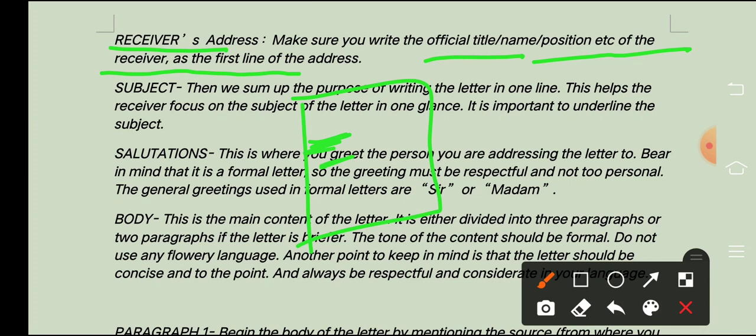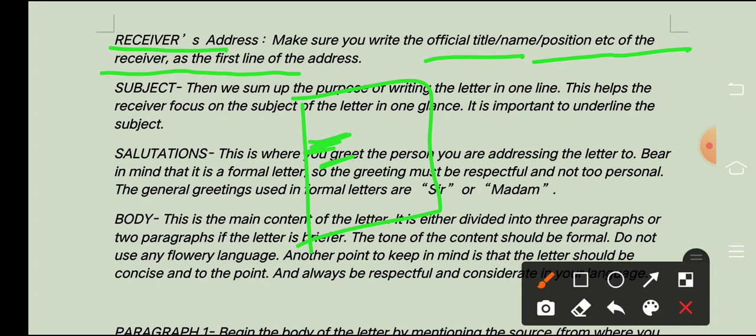और receiver's address जब हम लिखेंगे तो हम उसमें receiver का name नहीं देंगे, हम receiver की designation देंगे. Suppose you want to apply for a teacher's job, so who is the head of that particular administration? That is the principal, and you will not write down "to", okay? Directly you have to start with the principal. Suppose we are taking our own example, so the principal, SKM Public School, Sangria, right? So this will cover 3 lines, okay?